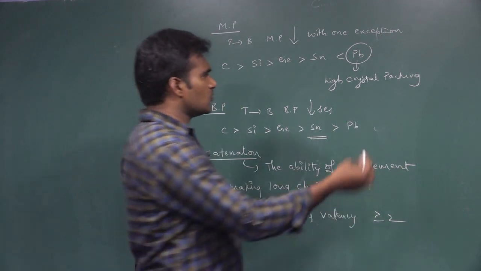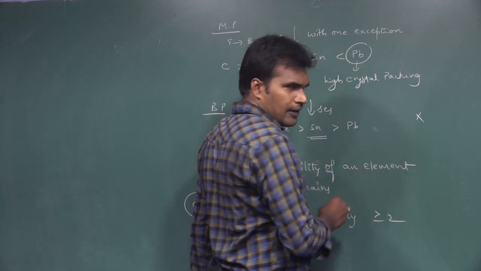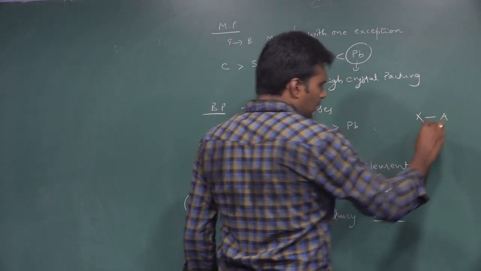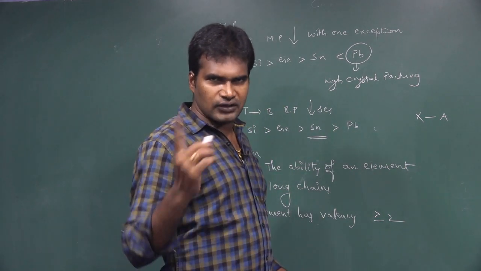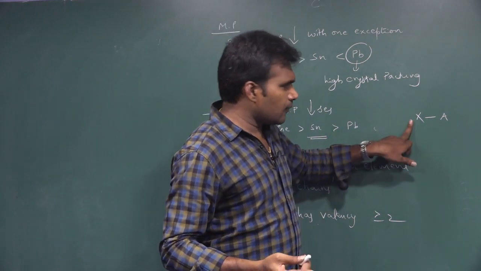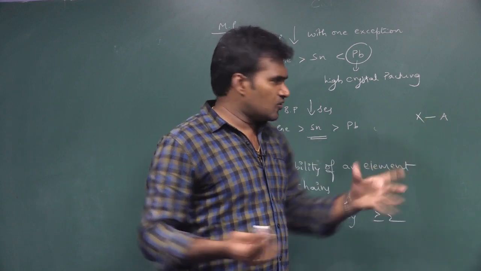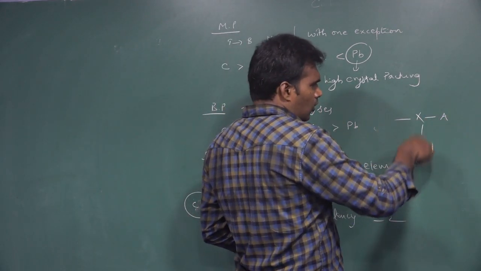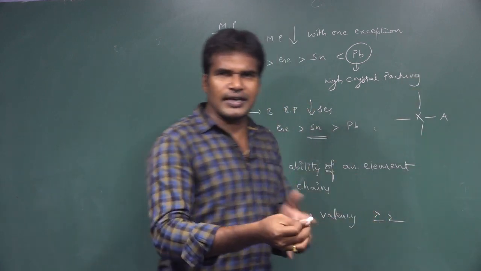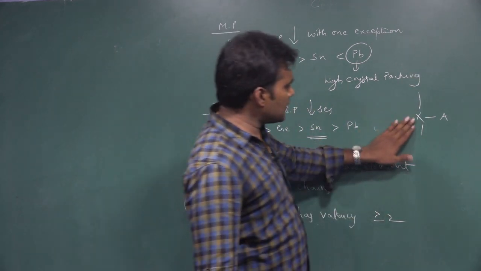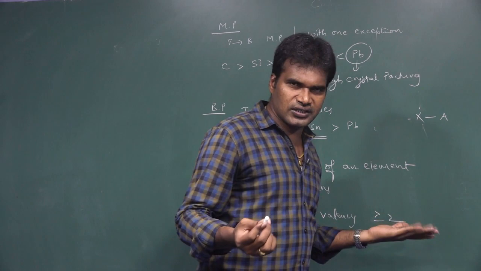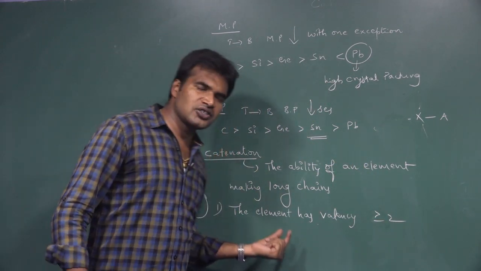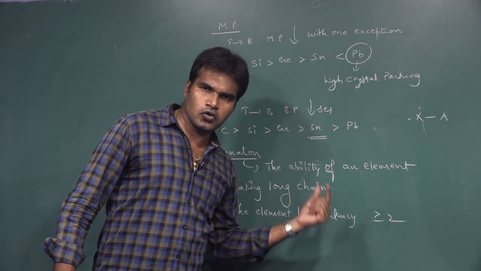Suppose the valency is 1, for example, X is the element and its valency is only 1. It can make a bond with only one element. Is it able to make longer chains? No chance. It can make longer chains only if there is bonding to the left side, top or bottom. But its valency here is 1, so there is no chance. That is why the first condition is that the element valency should be greater than or equal to 2.